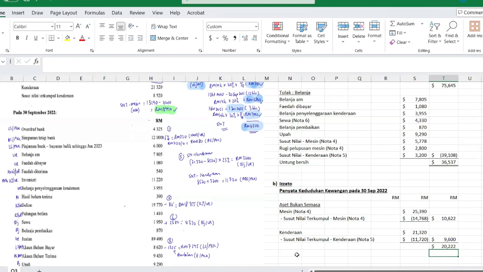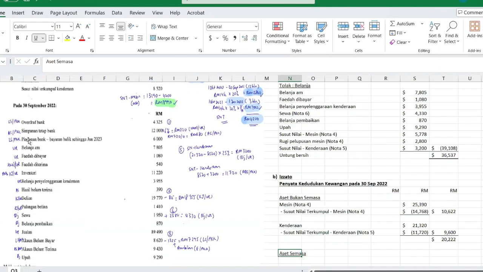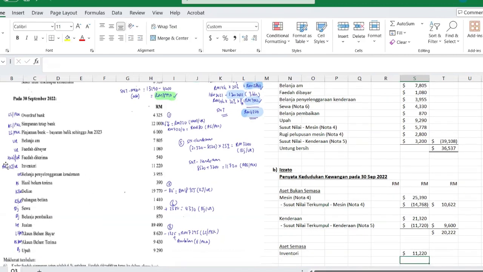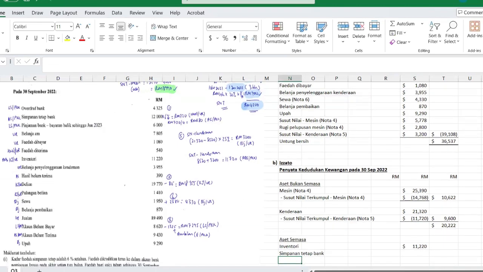Okay, with that, we prepare the next section, which is asset semasa. Item is inventory akhir. The value of closing inventory 11,220. Entering on the closing date, 11,054, right? Let's run through here. Simpanan tetap bank is asset semasa. The amount that's given here, 12,000.